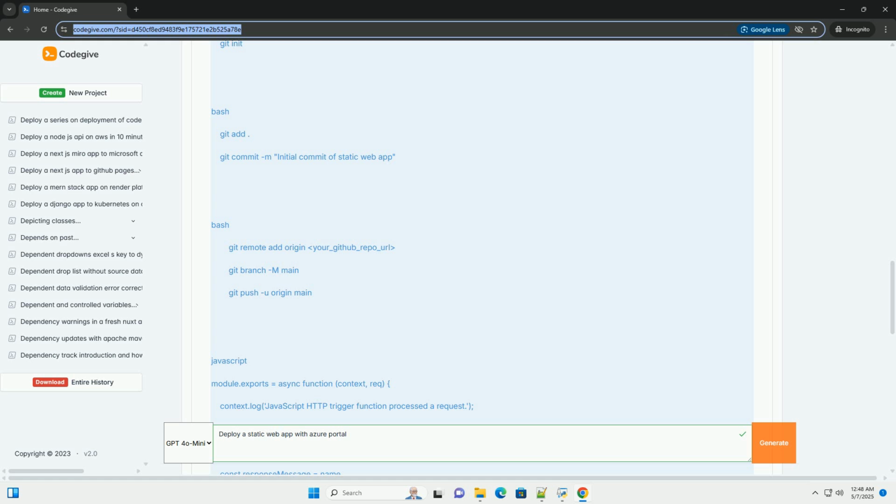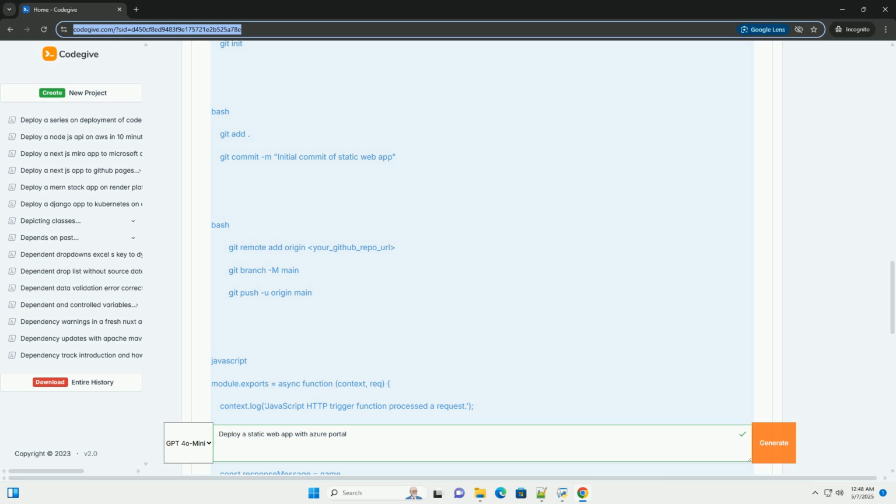Examples of static web apps include personal websites, blogs, portfolios, online resumes. Documentation sites, API documentation, user guides. Single-page applications, SPAs, applications built with frameworks like React, Angular, or Vue.js. Marketing landing pages, promotional websites for products or services.